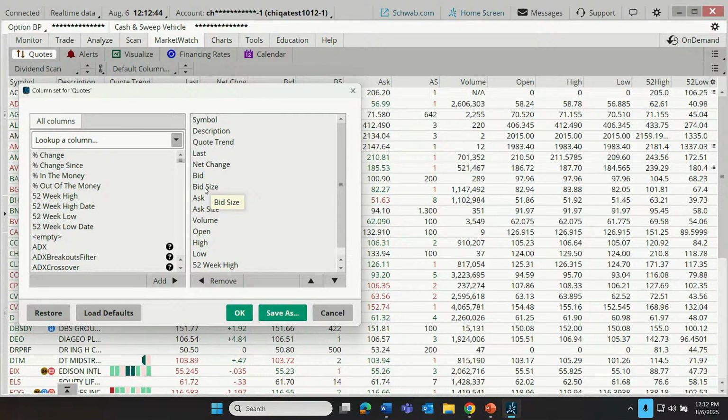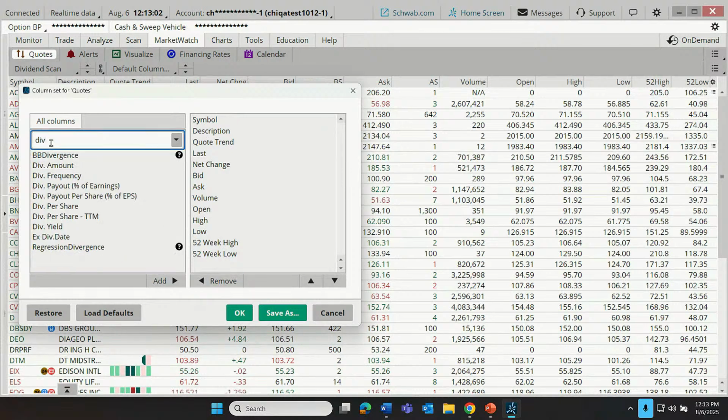as is more appropriate for the specific investor. So let's say, for example, maybe our dividend investor doesn't really care what the last little tick trade size was. So how about we remove that bid size? Let's remove the ask size just to sort of unclutter the current set of columns. And then let's maybe add the dividend yield. So I'm going to type in DIV for dividend yield. Let's choose that here.